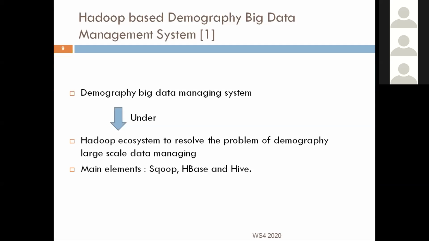Demography is linked to statistical measures in social science. Authors here proposed a demography big data management system under the Hadoop ecosystem to resolve the problem of demography large-scale data management. The main elements of their proposed system are Sqoop, HBase, and Hive. Their system defines a method to export data from different RDBMS to Hadoop HBase.